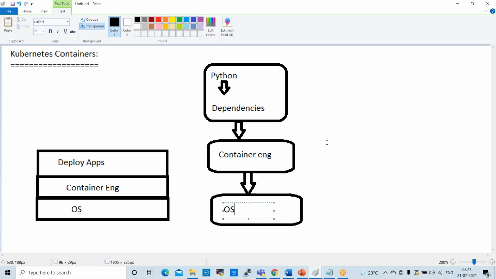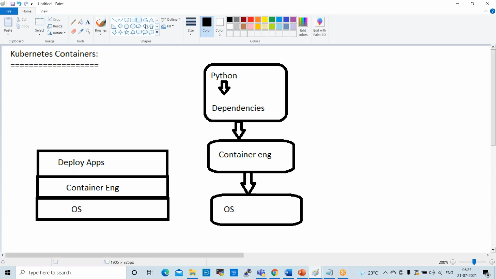Also, if you discuss the virtualization concept, for example, this is a VM in a VMware environment.